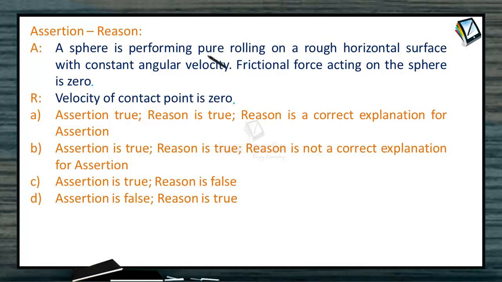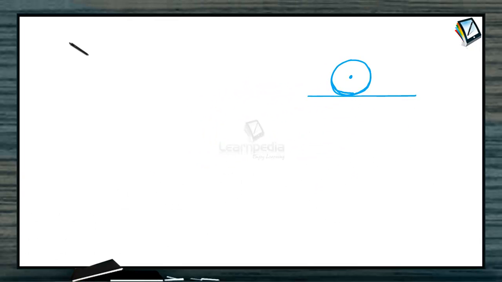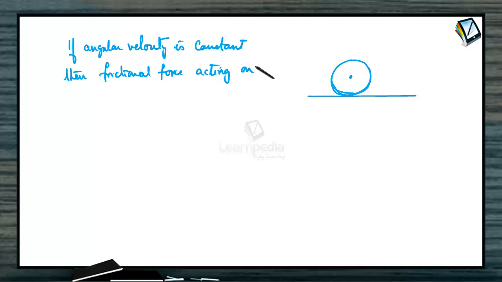Sphere is performing pure rolling on a rough horizontal surface with constant angular velocity. Frictional force acting on the sphere is zero. Velocity of contact point is zero. So if we take this as the rolling body, this is the rough surface on which this body is rolling. If angular velocity is constant, then frictional force acting on the sphere is zero.